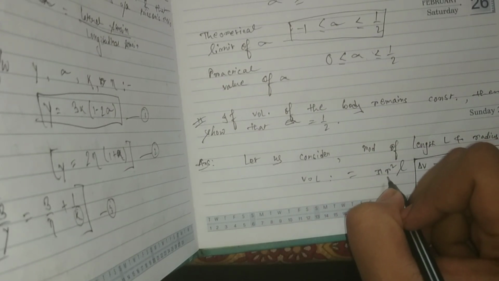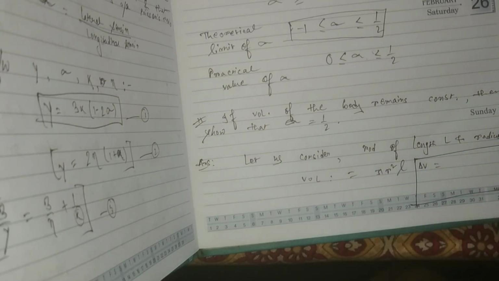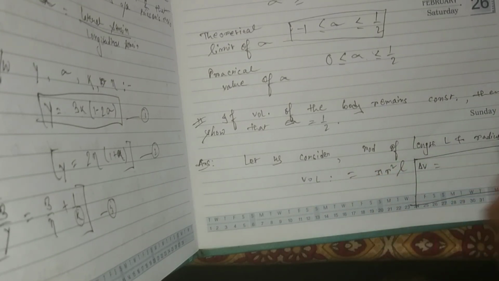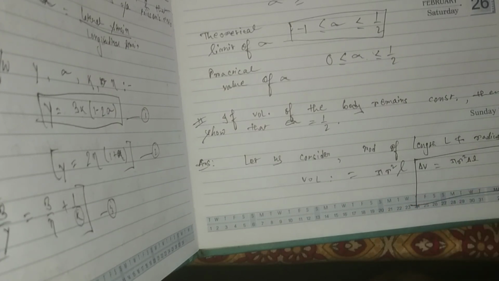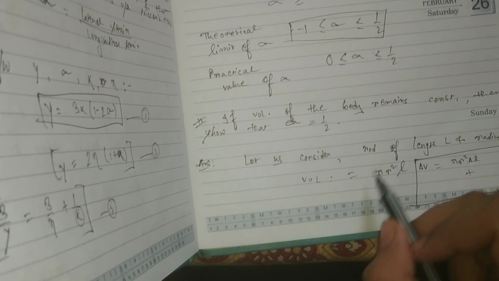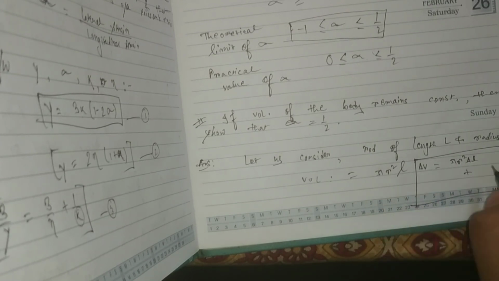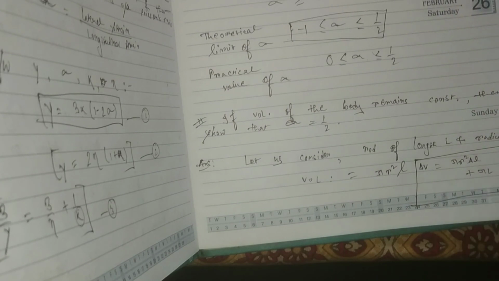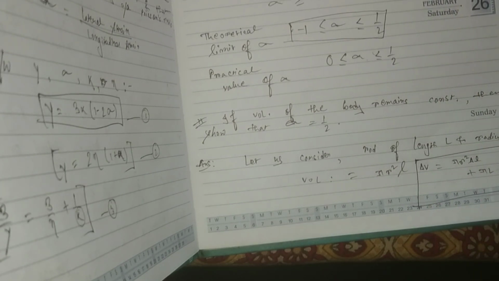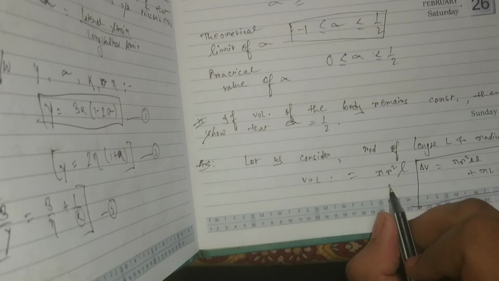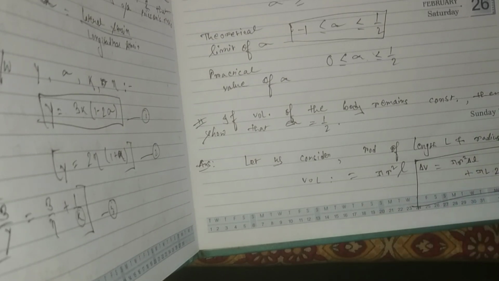equal to, when we are differentiating this with respect to L, that will be pi r square delta L. And when we are differentiating this with respect to R, then pi L will be separate and 2R will come, and since we are differentiating this, delta R will also be there.